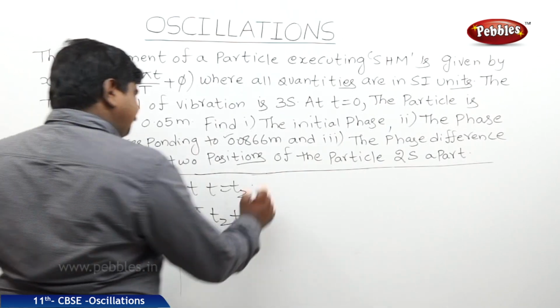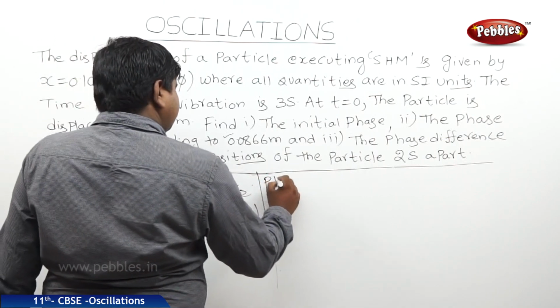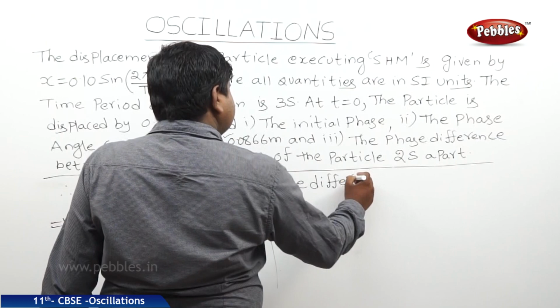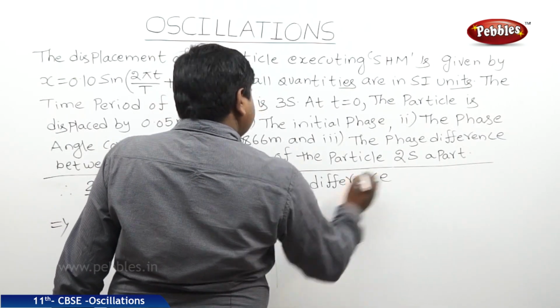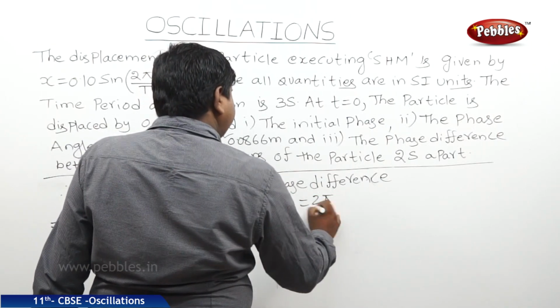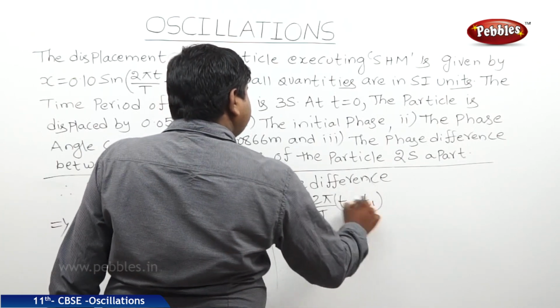So the phase difference, this one will become phi 1 and phi 2. Phase difference d phi is equal to 2 pi by capital T into (t2 minus t1).